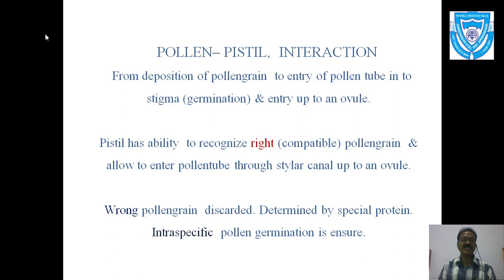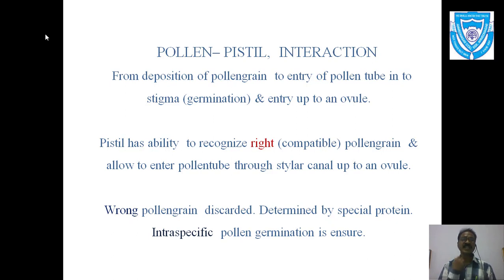Now, what we have discussed is that so many types of pollen grains exist in the surroundings, but the pistil has the right type of recognition, knowing which pollen grain is right for our plant or flower for the further process, that is fertilization. So this is the ability of the pistil to recognize the right or compatible type of pollen grain, and it allows the pollen tube to enter through the stylar canal up to an ovule.